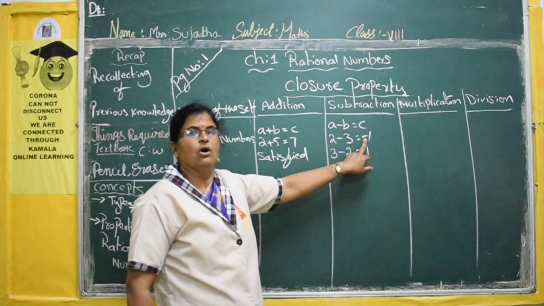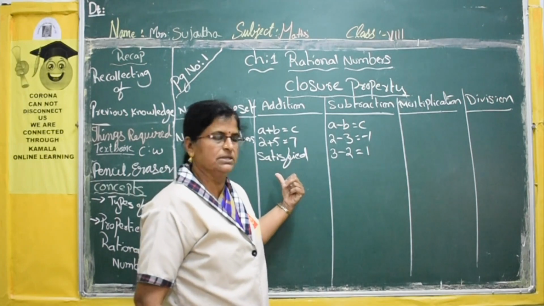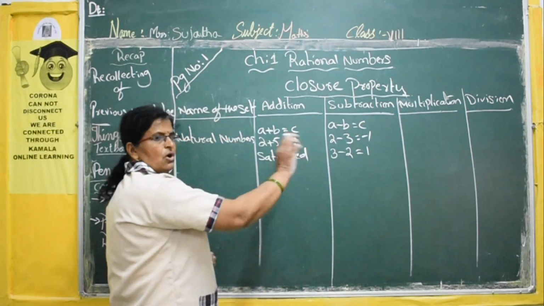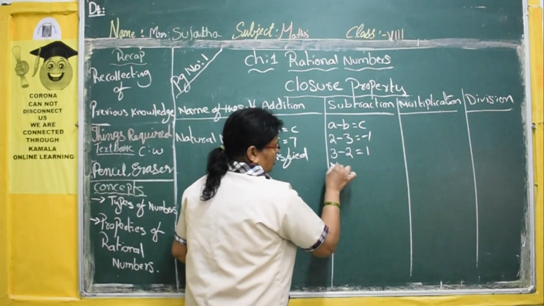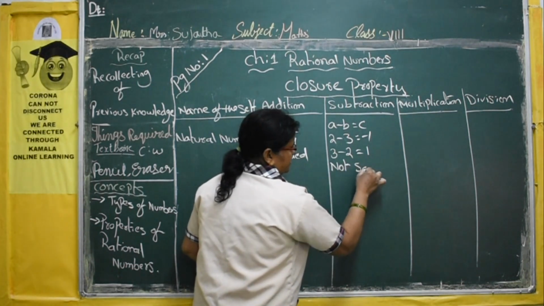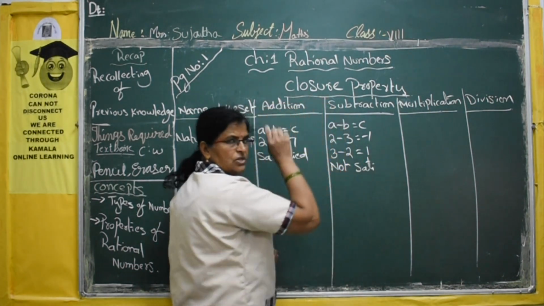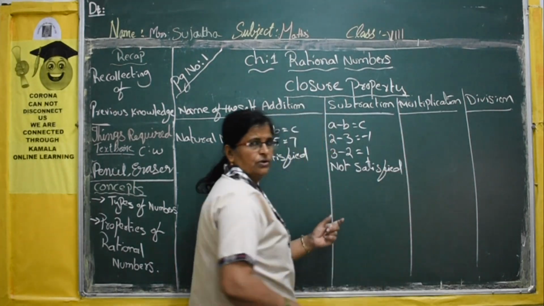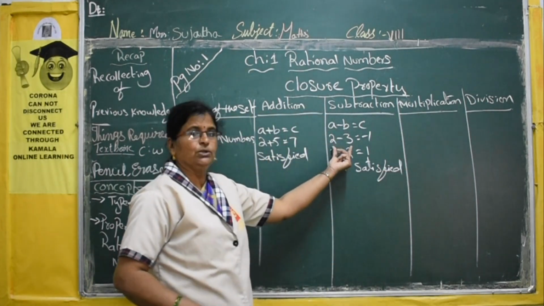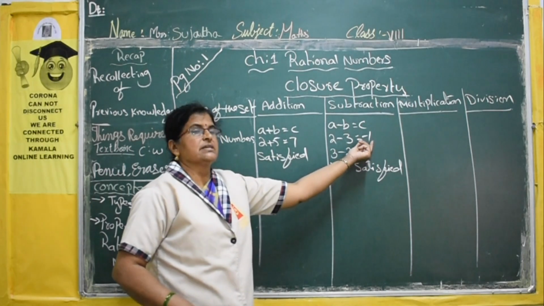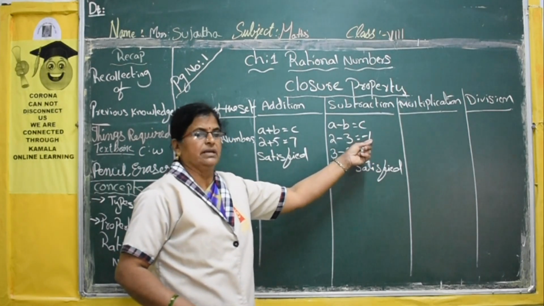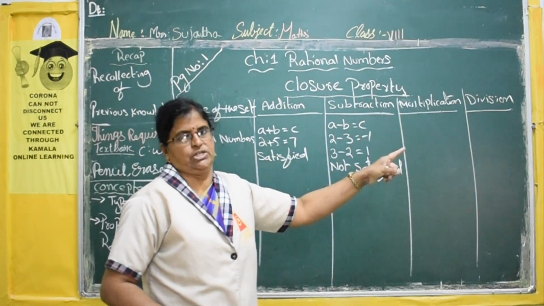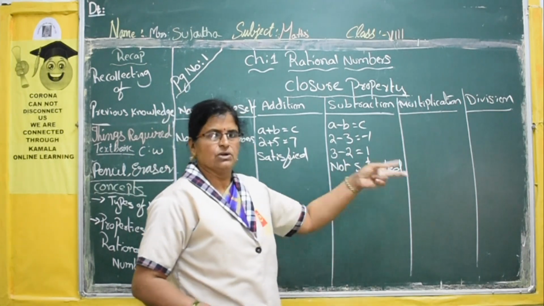Negative numbers are not present in the set of natural numbers. That's why it is not satisfied under subtraction for the closure property. Understood? If you subtract any two natural numbers, sometimes it becomes a natural number, sometimes it doesn't. That's why it is not satisfied.